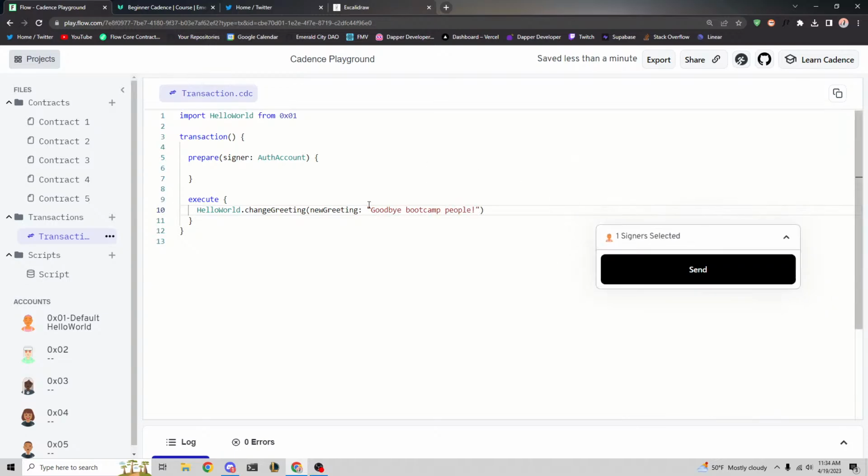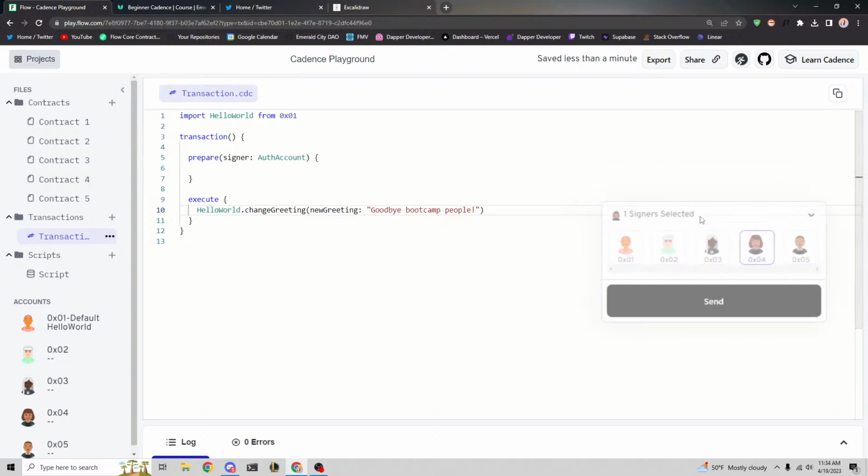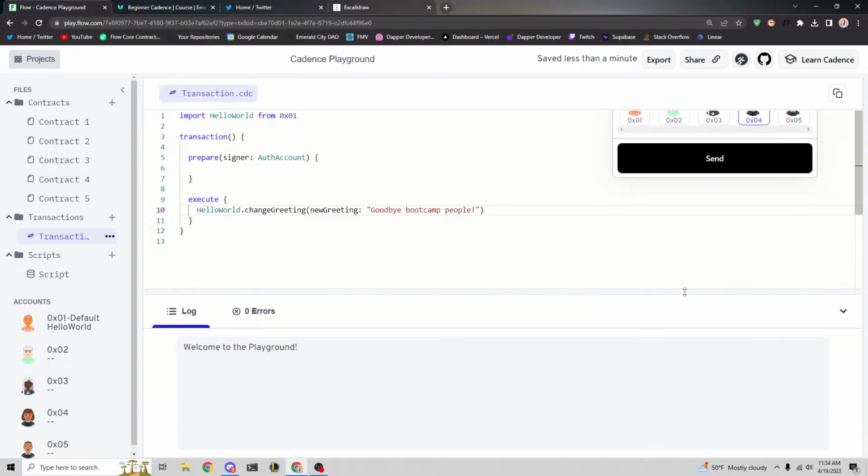We can go ahead and sign this from somebody. So, who do we want to be? Let's say we want to be, I don't know, person four. Okay, so let's say this is me, and I'm going to send this transaction, right? So I'm signing this transaction, or I'm quote unquote paying for this transaction, with gas. But again, gas is super small. Let's send it, and it's sent. Okay, we got no errors.